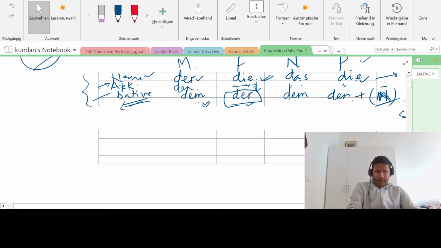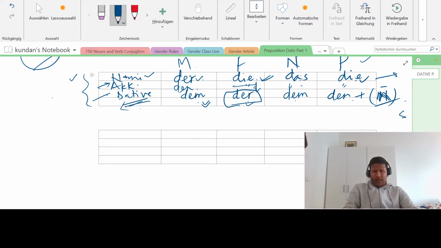Select a pen first of all. Nominative we have seen for the article, how it looks: der, die, das, die. This is masculine, feminine, neuter, and plural. In accusative, der changes to den, and the remaining die, das and die stay the same.